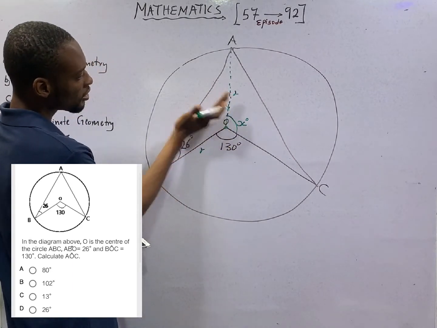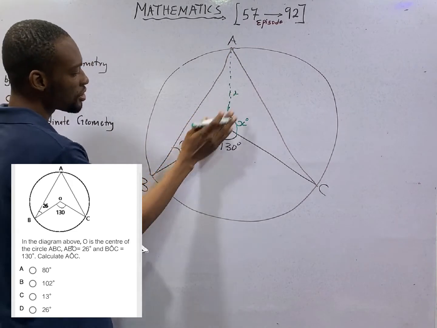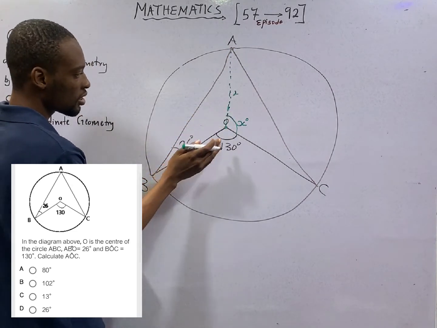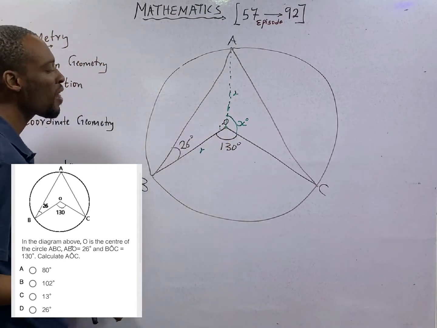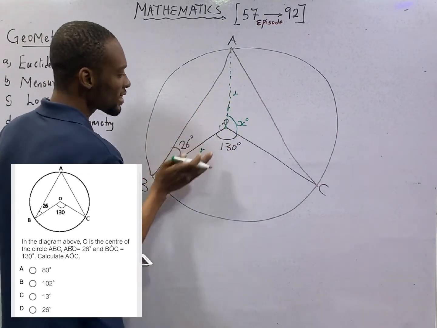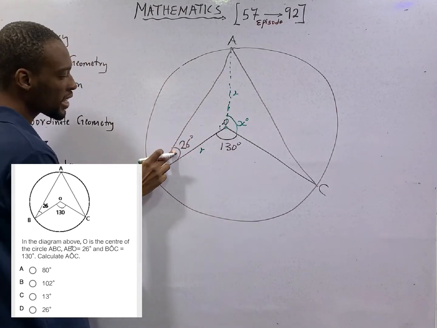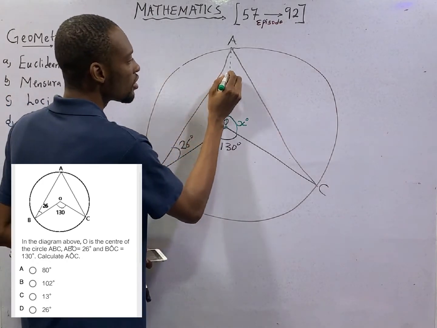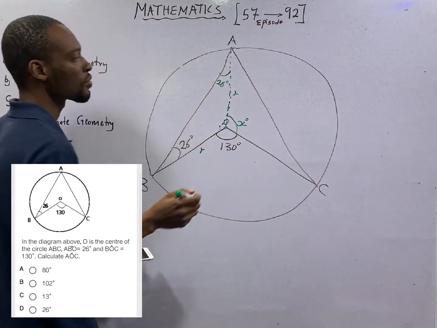So for this triangle, this is radius and this is radius. But we are aware that since these two sides are equal, the base angles will also be equal. If here is 26 degrees, here is also 26 degrees.